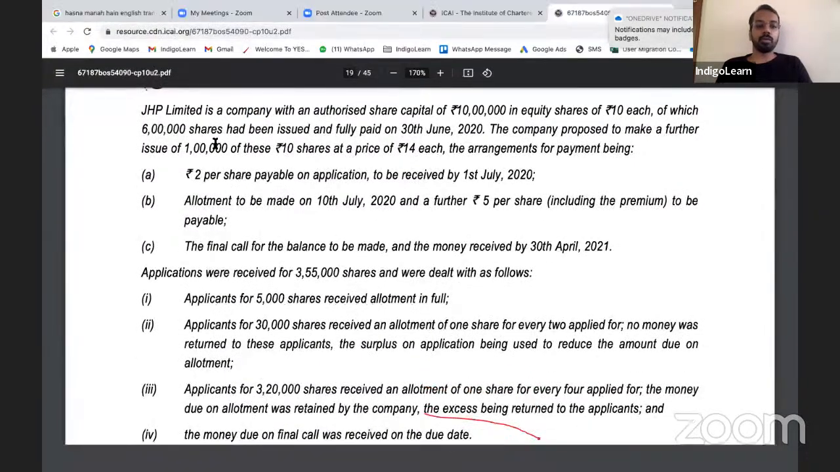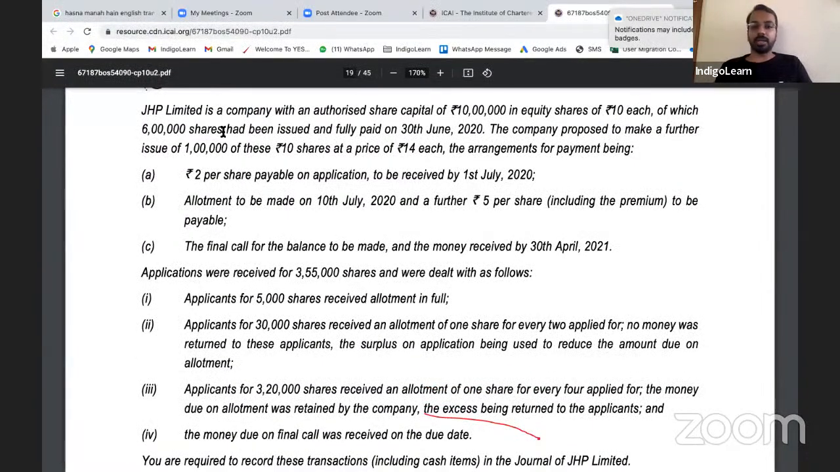Right now, JHP Limited is a company with an authorized share capital of rupees 10 lakhs, in equity shares of rupees 10 each, of which 6 lakhs shares had been issued and fully paid on 30th of June of 2020. That is the past information, nothing to be done about that. The company proposed to make a further issue of 1 lakh of these 10 rupee shares at a price of 14, and the arrangements as below.